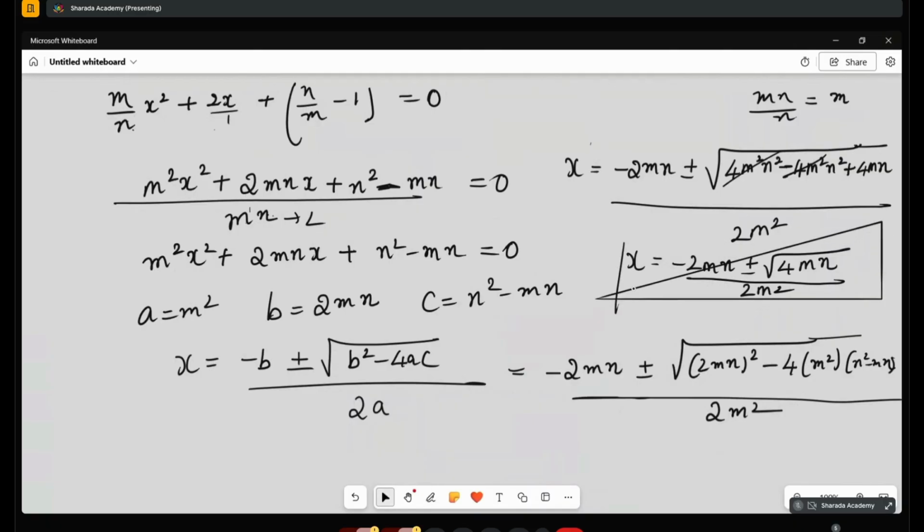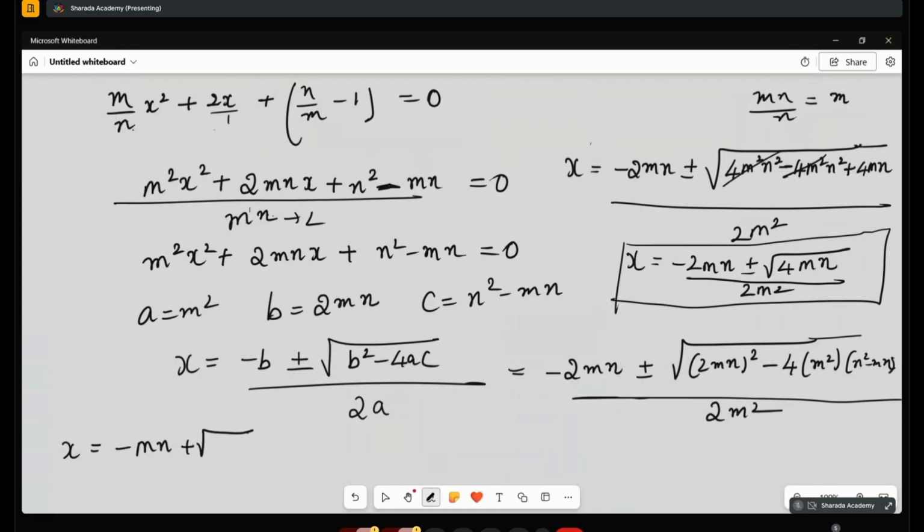Two you can take common. Root, how you can take it out? m² is there, so I can take m. So x I can write, if I take 2 common and cancel, x is equal to (−mn + root of mn) by m², and x is equal to (−mn − root of mn) by m². These are the roots.